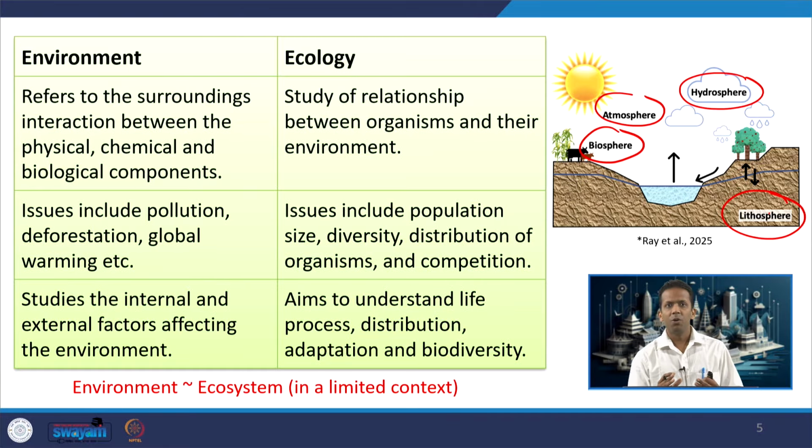So, in a limited context, I can call environment an ecosystem. We saw that ecosystem is one of the units in the ecological levels of organization, and in some limited context we can call this ecosystem an environment.